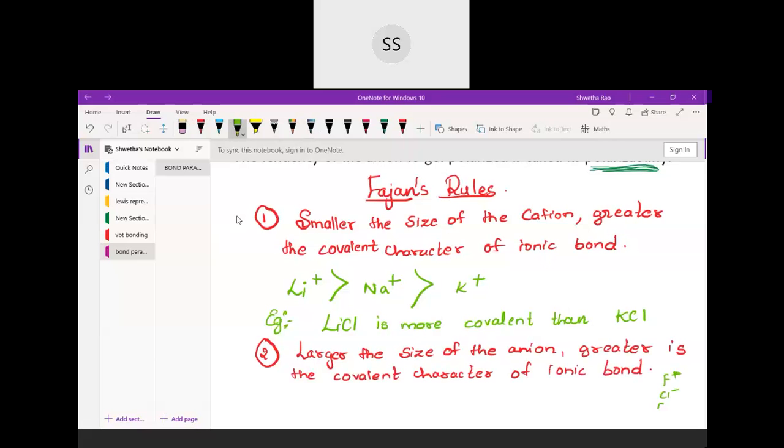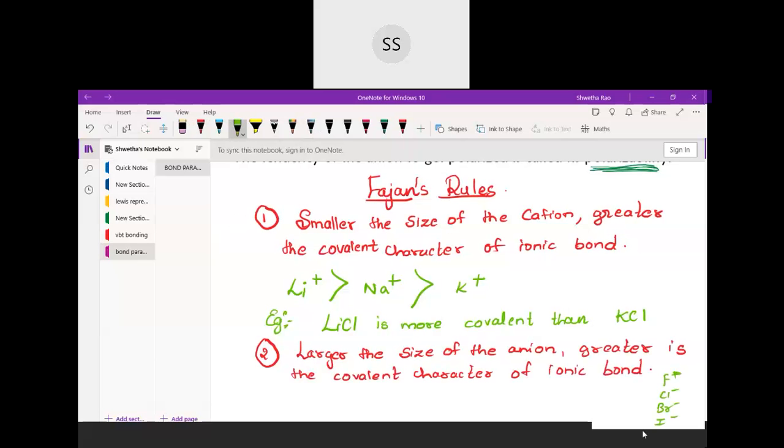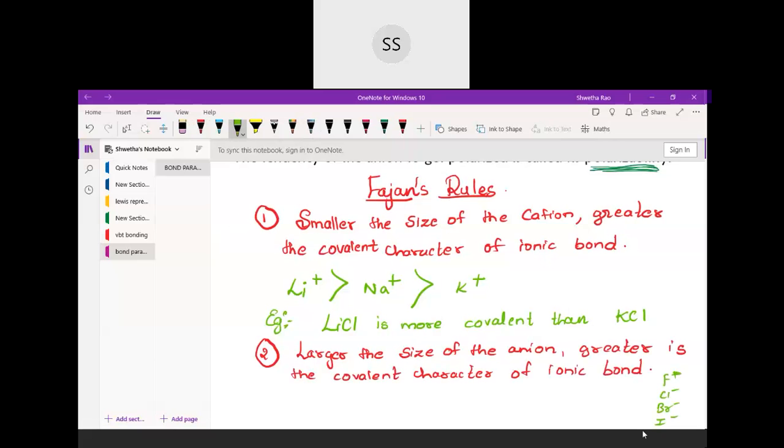Why? Because, see, larger the size, if I take the example of fluorine, chlorine, bromine, and iodine. Okay, if I take F minus, Cl minus, and so on, which will actually give the electrons very easily to the cation? Is it fluorine, chlorine, bromine, or iodine? So it should be iodine, correct? Yes, iodine. Why? Because they are larger in size.